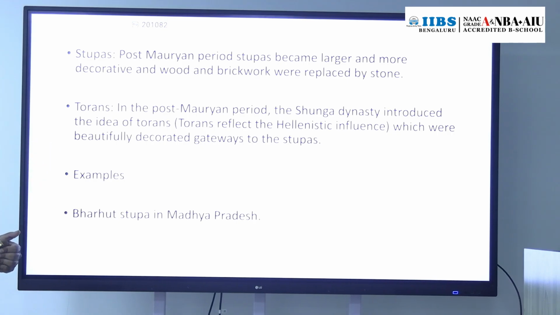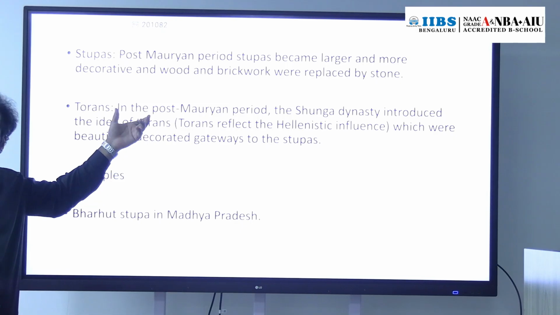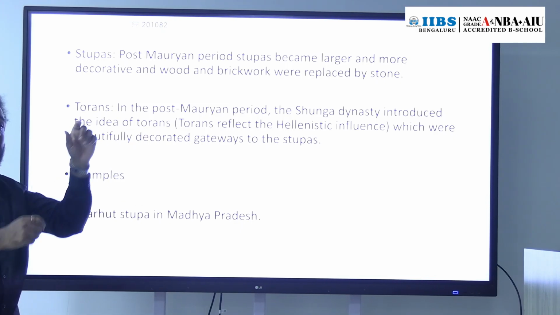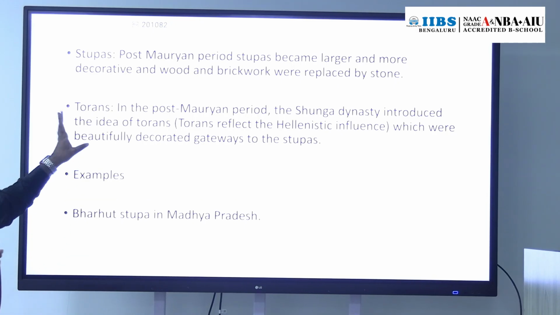Toranas. During the Shunga dynasty, Pushyamitra Shunga's time, highly decorated toranas were introduced. The height of the toranas was also high. They are made of stone, and on the stones there are engravings of Jataka stories.